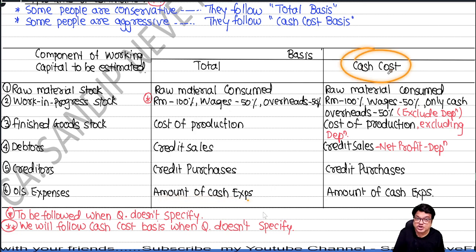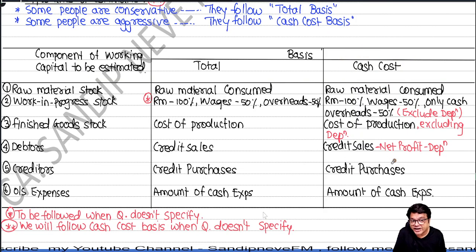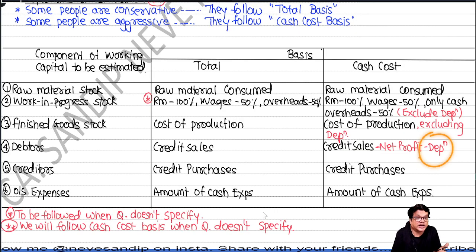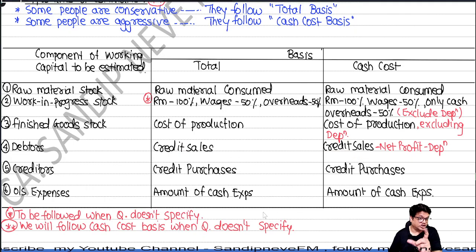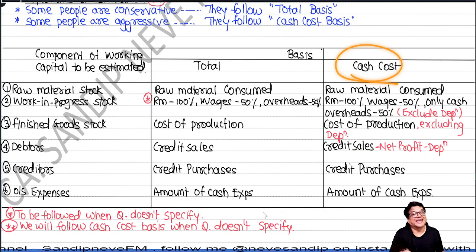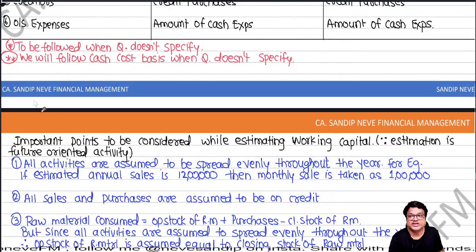What happens in cash cost, to remember? Wherever possible, we'll deduct the net profit. But wherever possible, and not in every amount. If it is included, then we deduct. So we deduct net profit to bring the things at cost, and then we deduct depreciation. Depreciation is a representative of non-cash items. So from credit sales, I deducted net profit, so I reached cost. And from the cost, when I deduct depreciation, I reach cash cost. That's why the method's name is also cash cost.